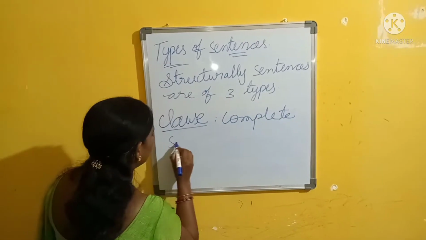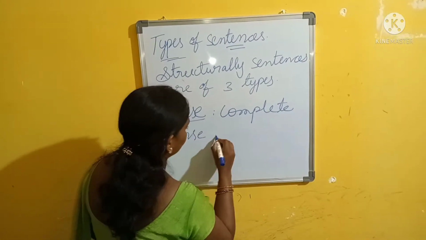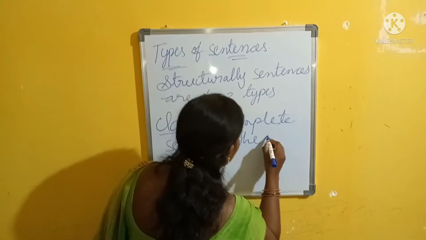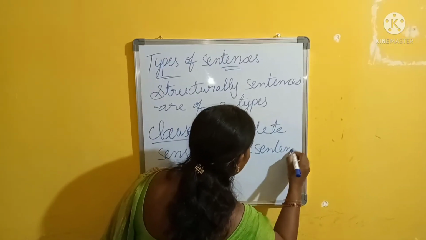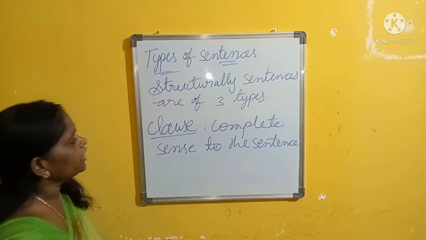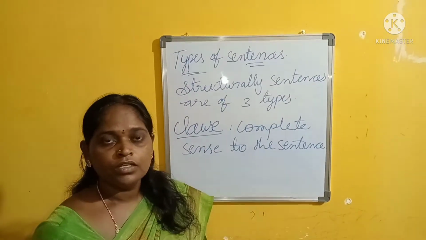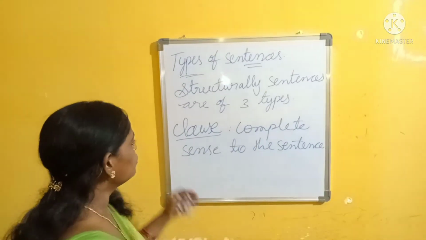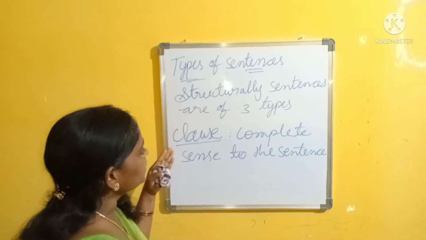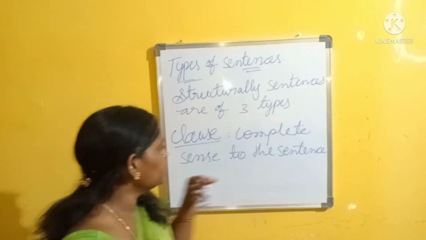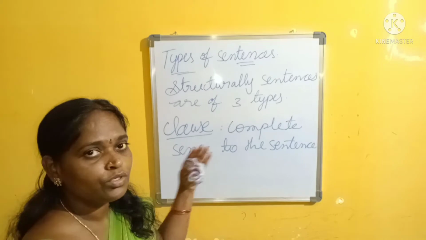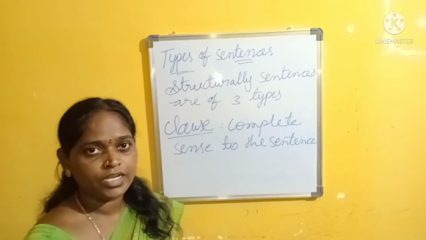See here, phrase and class both are in the sentence. The class gives complete sense to the sentence, and the phrase won't give a complete sense.